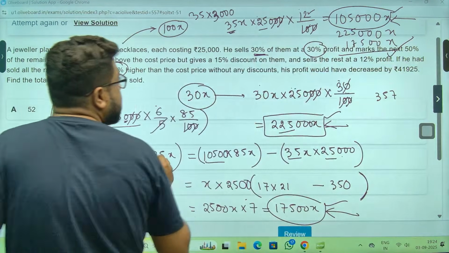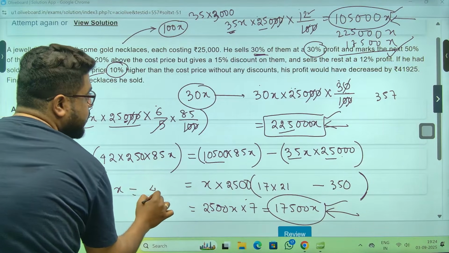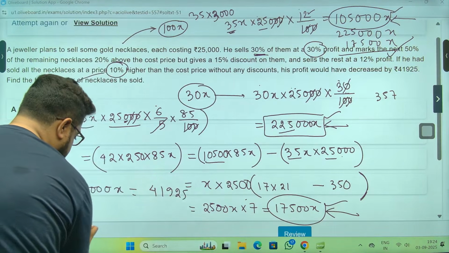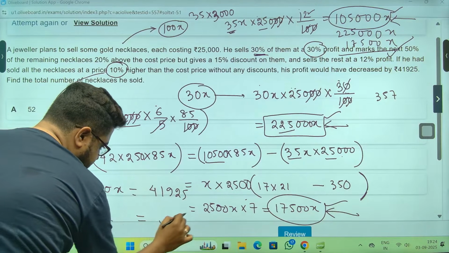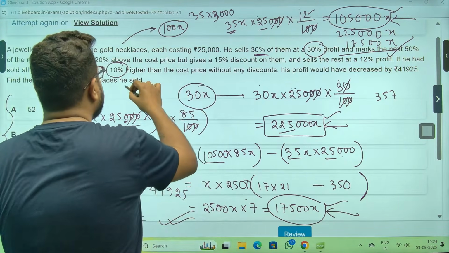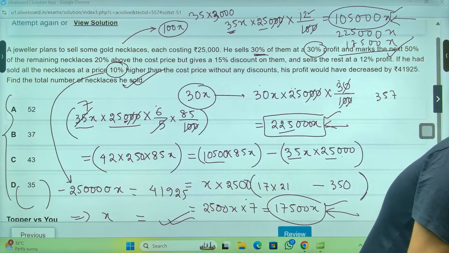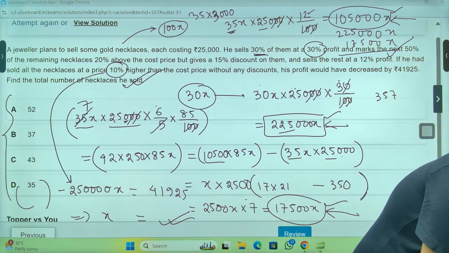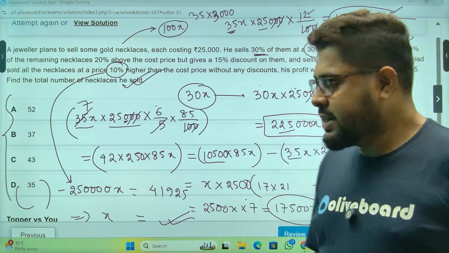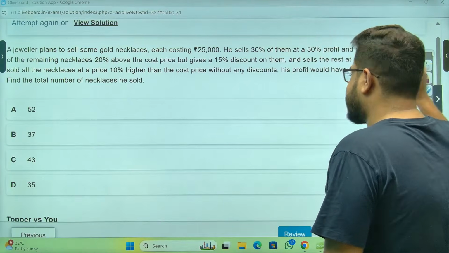This total, that is whatever it is, minus this is equal to 41925. From there you get the value of x. And once you get the value of x, you put the value here. 100x is the number of necklaces. Okay, I'm not doing the final calculation. ठीक है? ठीक है? चलो. Next question, sir.